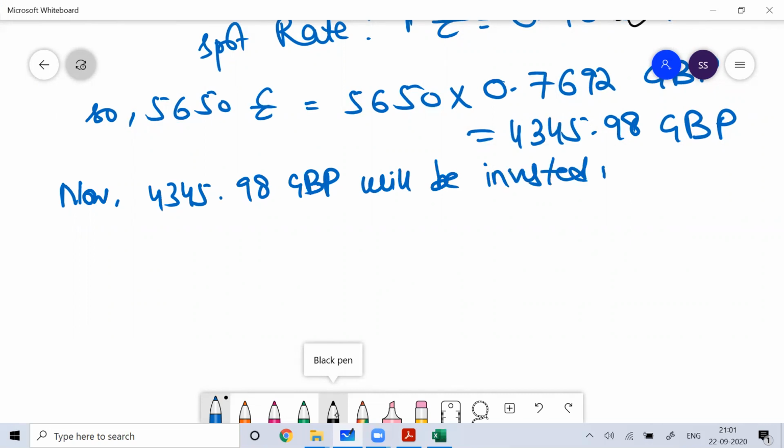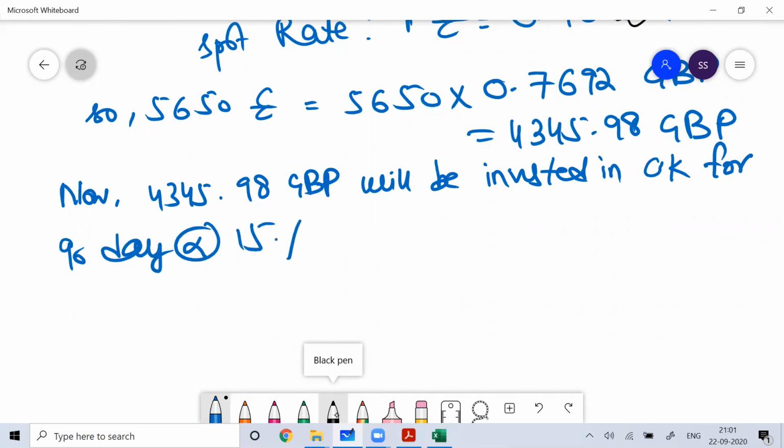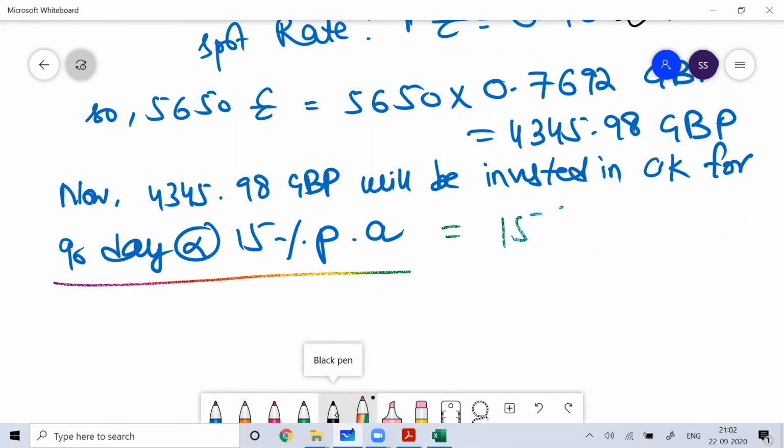Now the 4345.98 GBP will be invested in the UK for 90 days. What interest rate? 15% per annum. So for 90 days, 15 divided by 4 is 3.75%.